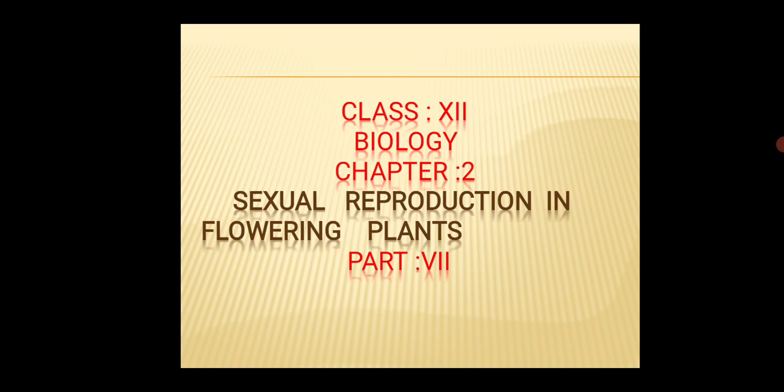Today we are going to discuss part 7 of chapter 2. The name of the chapter is Sexual Reproduction in Flowering Plants. This video is the last video for this chapter, and before this I have made another 6 videos. From the previous 6 videos, we came to know the parts of flower, the development of male and female gametophyte, microsporogenesis, megasporogenesis, pollination, the types of pollination, the significance of pollination, pollen-pistil interaction, fertilization event, and the post-fertilization event.